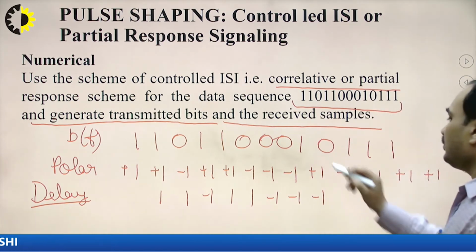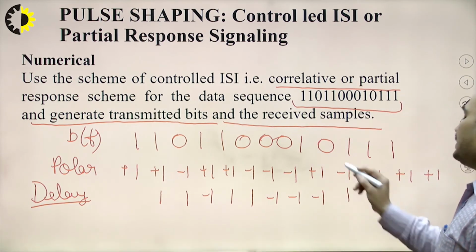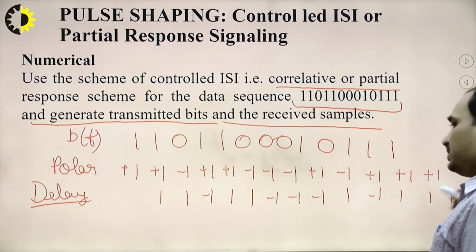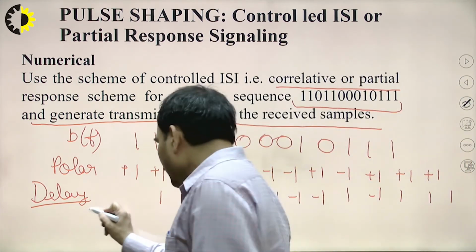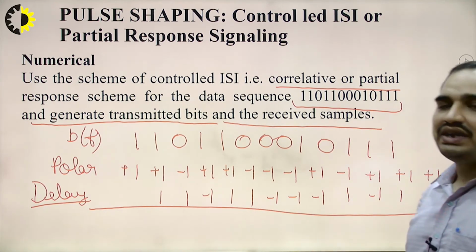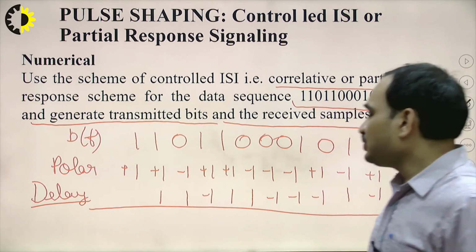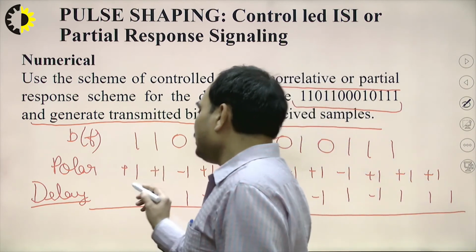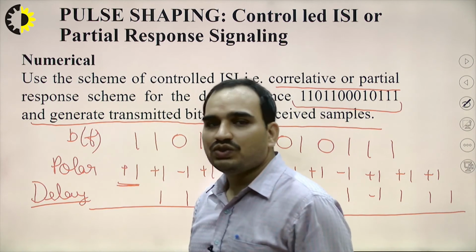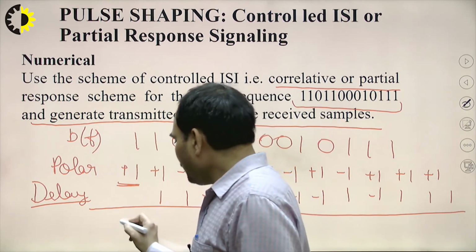Then we have 1 meaning 1, then 0 by minus 1, then 1 1 and 1. Now we have to take the addition of these two, and then transmit it. If we add, the first bit is the initial bit, so we don't have any previous bit, and it is simply 1 only.